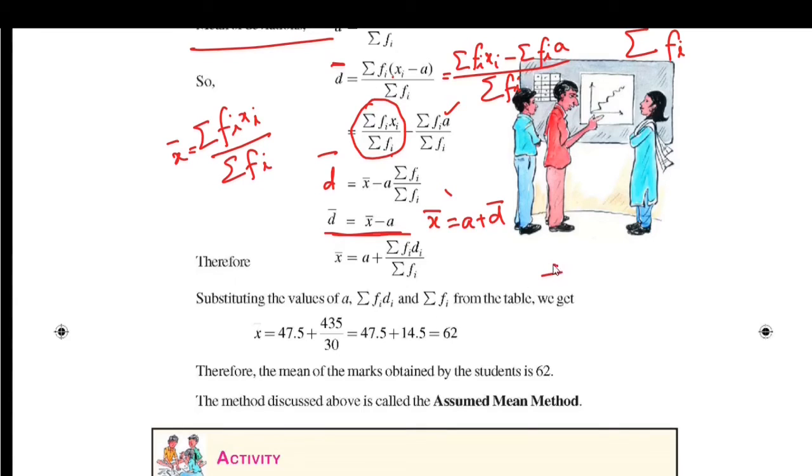So in deviation method, x bar is equal to a, that is assumed mean, plus sigma fi di by sigma fi.